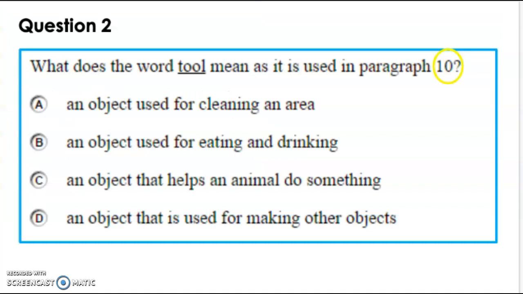Question number 2. What does the word tool mean as it's used in paragraph 10? Well, from my background knowledge, I know that a tool is something like a hammer or a screwdriver. But this question is asking me, what does the word tool mean in this text? I know that tools can mean many different things, so I'm going to have to read carefully to figure out what kind of tool they're talking about in paragraph 10.